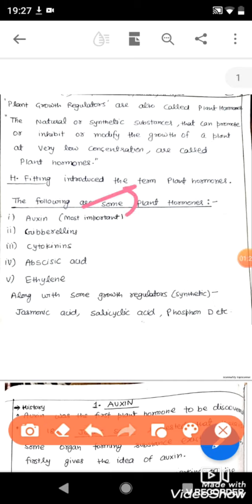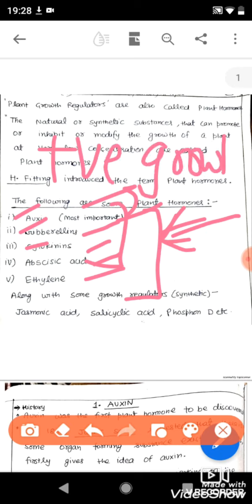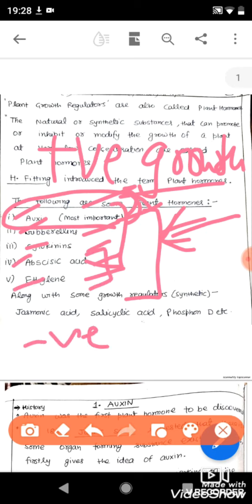There are 5 plant hormones which are most important from the exam point of view as well as from the plant's point of view in their growth. These 5 plant hormones regulate the growth of the plant in both positive as well as negative ways. The plant hormones auxin, gibberellin and cytokinin are the positive growth hormones. Auxin is the most important among all for the plants. The hormones abscisic acid and ethylene cause negative growth.